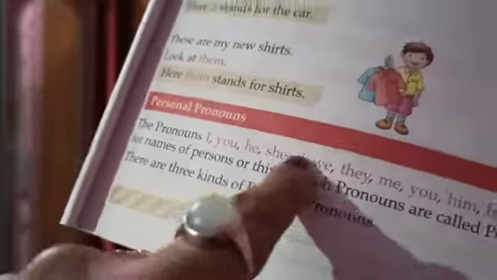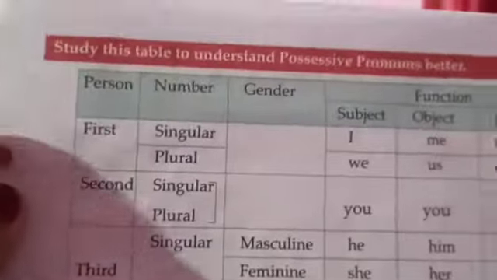There are three kinds of personal pronouns. Now let us see this chart very nicely about the personal pronoun, what this personal pronoun is. See this chart very nicely. First person. All of you students, open your book to page number 28. Read this chart. You have to learn this. It's very important. Keep this in mind.